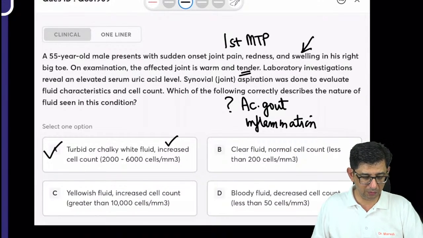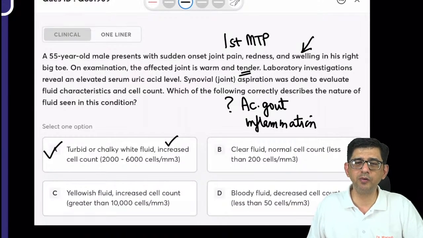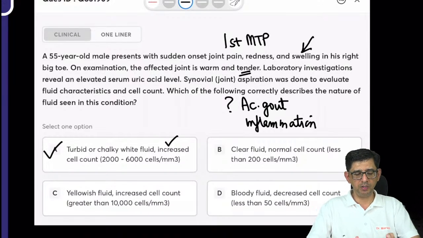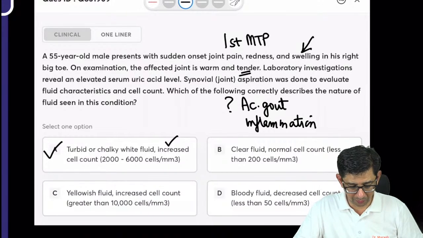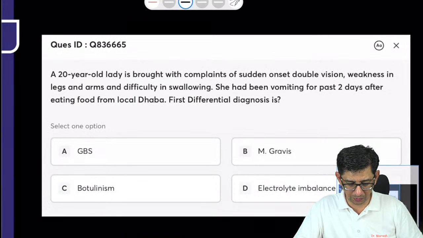So Shimu, I think you're sorted for this one. Yellow fluid, increased cell count. So it would be more of a turbid fluid, doctor, as I said. I mean, it would mimic septic arthritis. Okay, so we are sorted for this one. Let's move on to the next one.